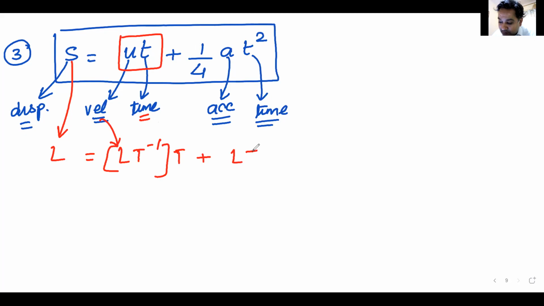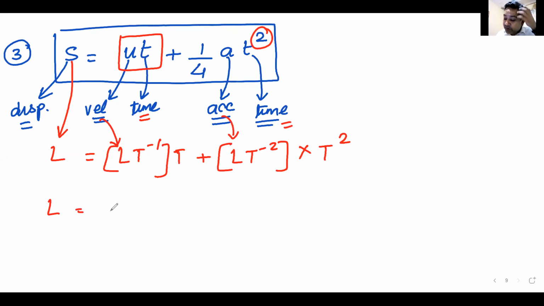Acceleration is LT minus 2. Time is T, it is squared, so it will be T squared. See very carefully: T minus 1 gets cancelled with T, and T minus 2 gets cancelled with T squared.